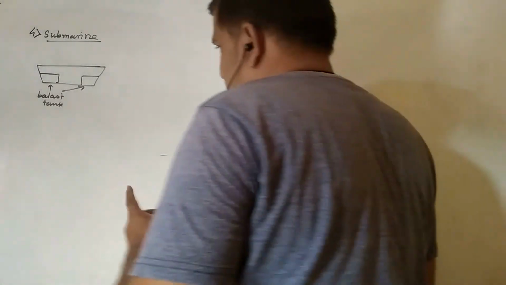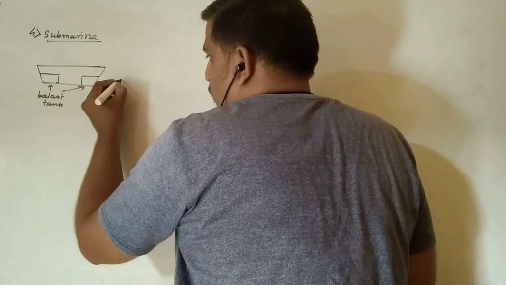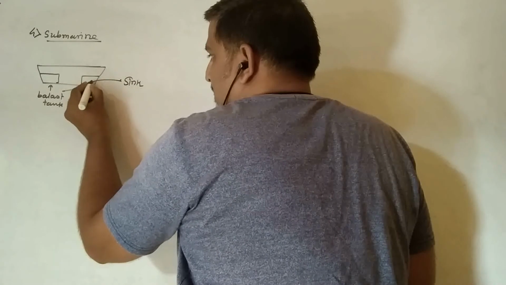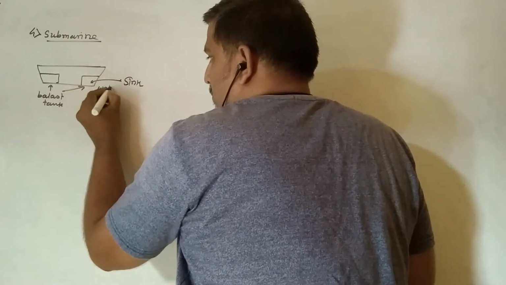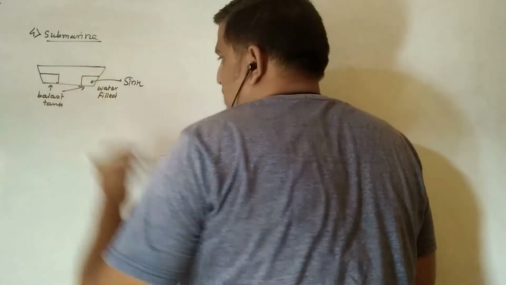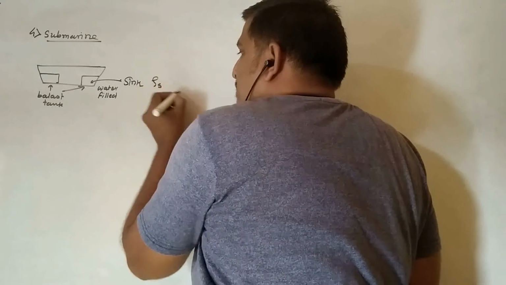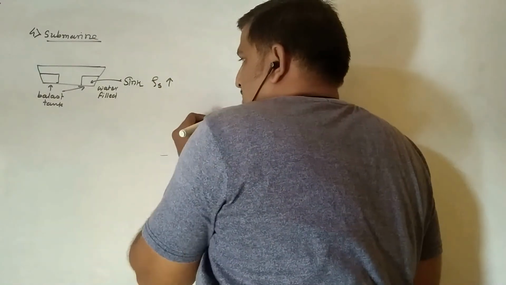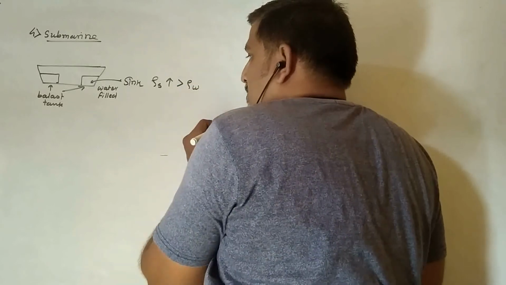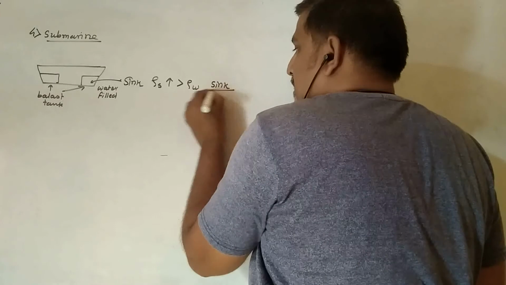And this happens when the submarine wants to sink into the water, right? At that time, water is filled into the ballast tank. Due to that, the average density of the submarine increases, and it increases more than the density of water. Because of it, it has a tendency to sink.